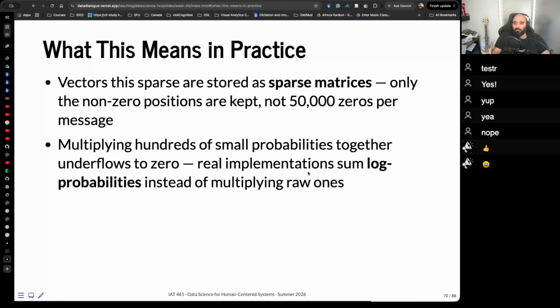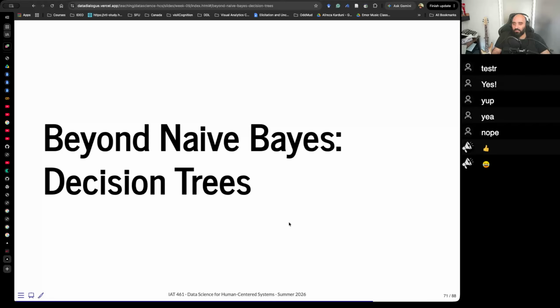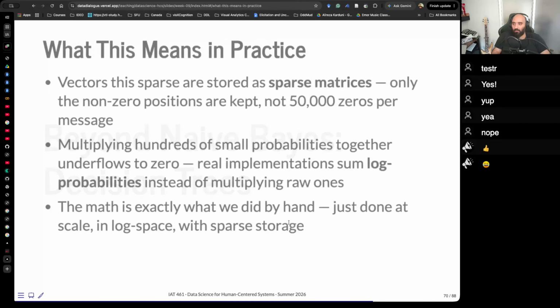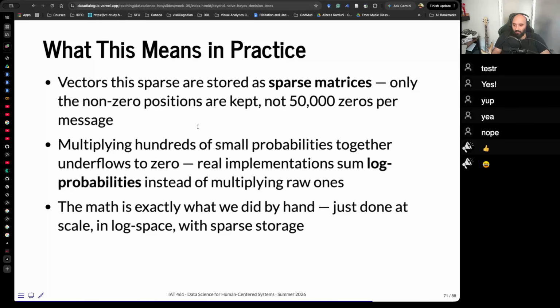So real implementations instead sum the log of the probabilities. Because they're independent, instead of multiplying, you can add the log of the probabilities. The math is exactly what we did by hand, just done at scale in log space with sparse storage. Okay? Now, remember this, it's just for you to remember because your computer is calculating things for you.